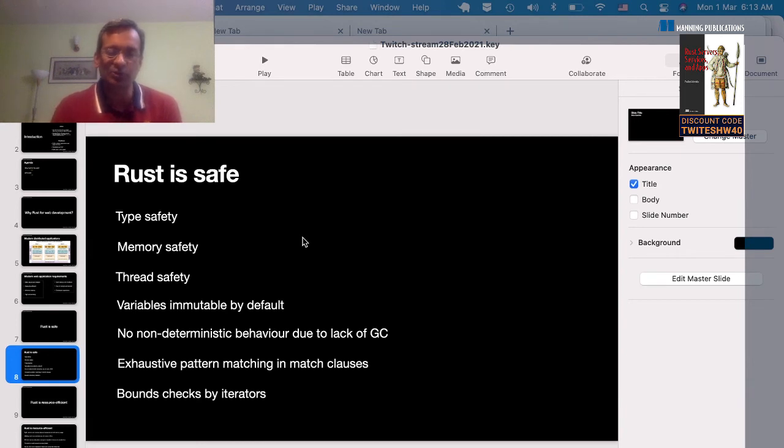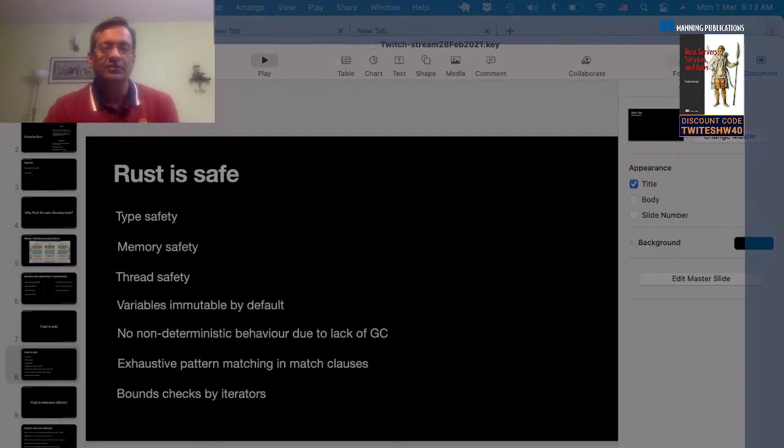If I have time, I can show you more details, but let me just quickly run through the rest of the material. In addition to the ownership semantics, there are other aspects of safety. Pattern matching is more exhaustive in Rust. You don't get into bounds checks problems. You don't try to access an array element beyond its range. So those kinds of things are prevented in Rust.